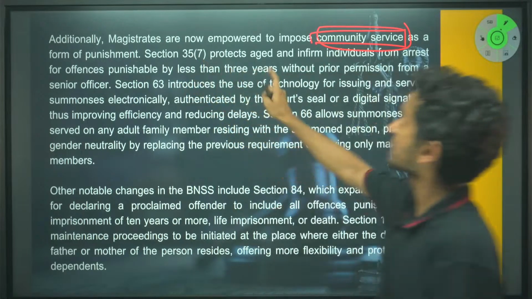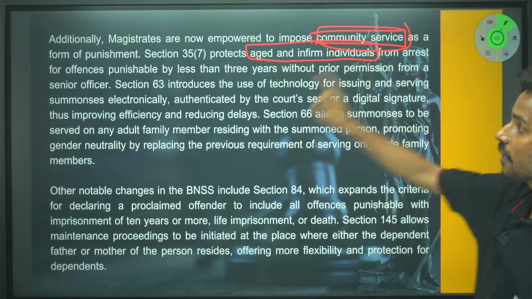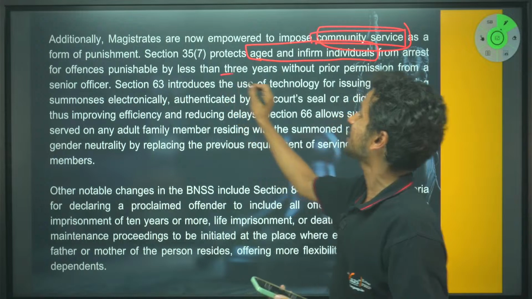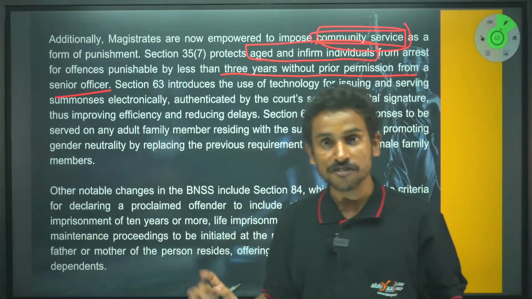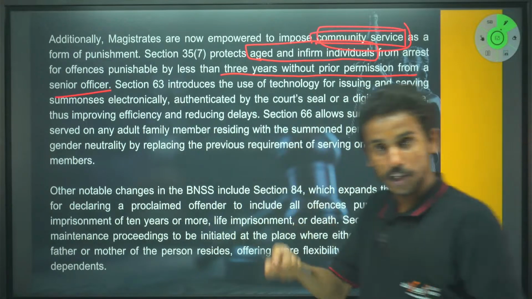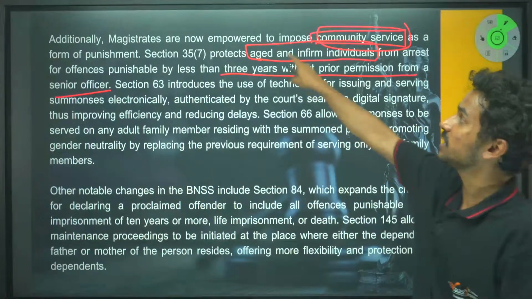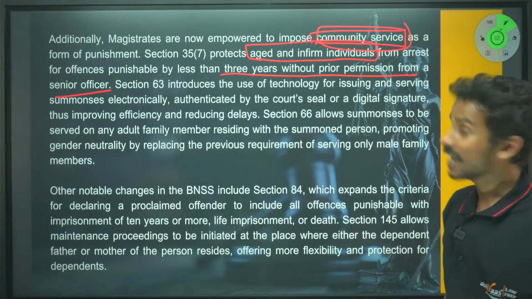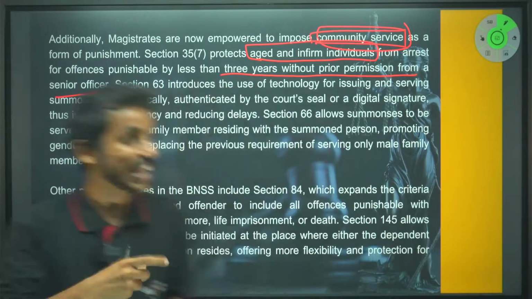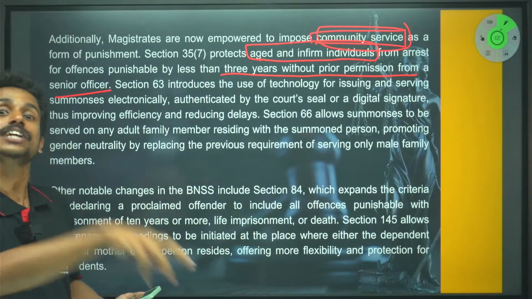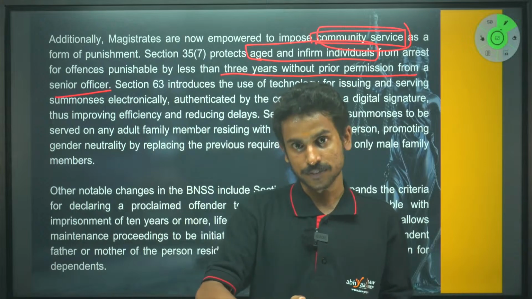Section 35 subclause 7 protects aged and infirm individuals from arrest for offences punishable by less than 3 years without prior permission from a senior officer. I think this is plain enough. If someone has committed an offence which is punishable with imprisonment of less than 3 years and that accused is aged or infirm, right? See, although the word is "and", how am I reading it? Please stress on this. Aged and infirm is actually two categories of people. Someone can be aged and infirm. Someone can be just aged, right? Now, what is aged?